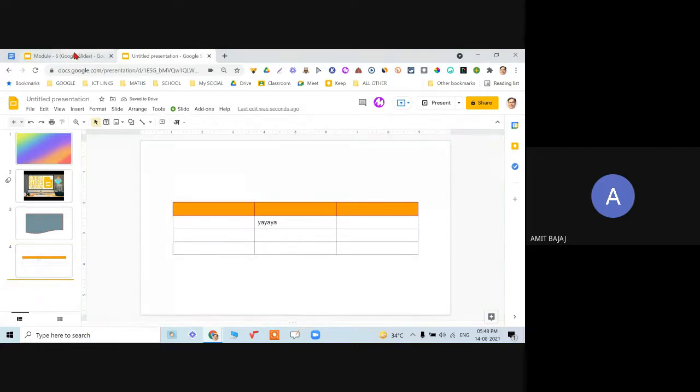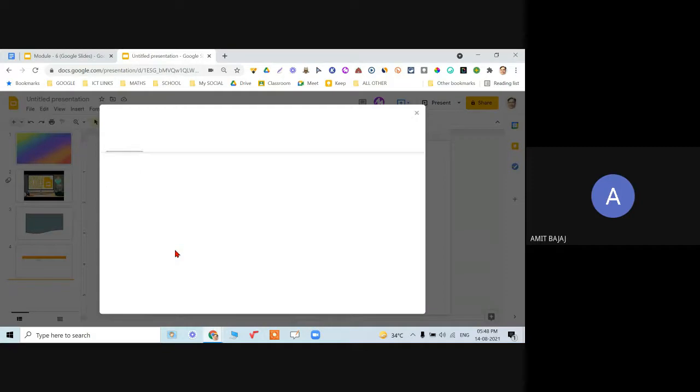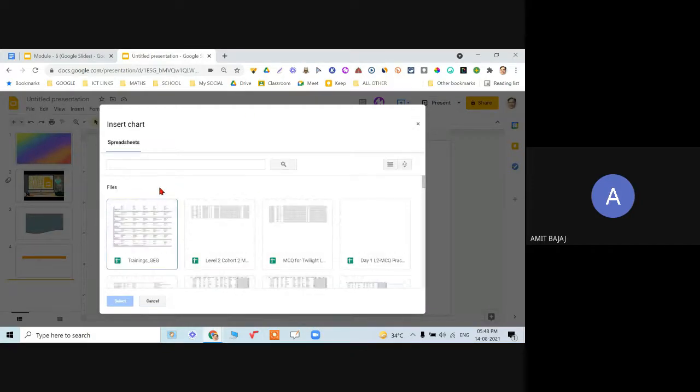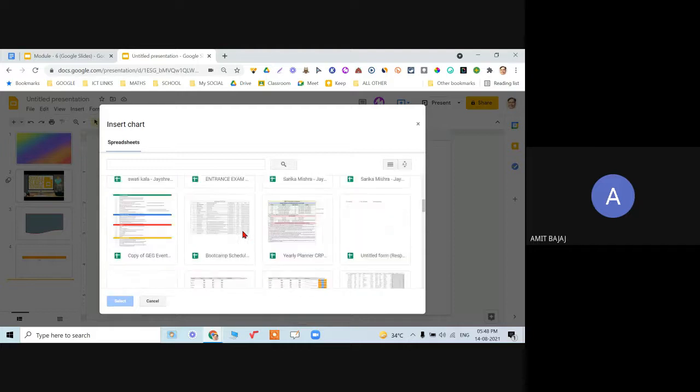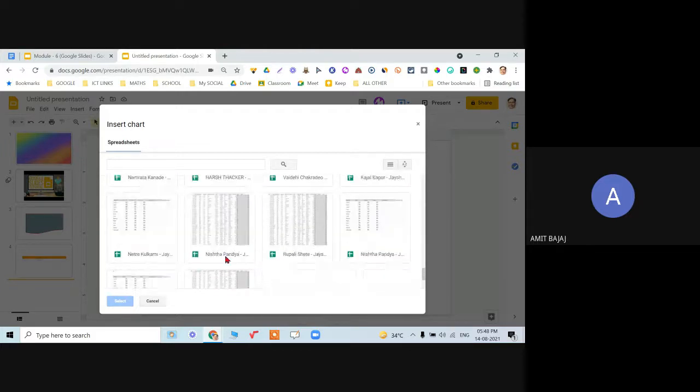Another thing is about insert of chart. You can directly insert the bar, column, line chart. And if you have already created some sheet, Google Sheets, we will be talking about that Google Sheets. And if that particular sheet is having some already created chart in that, that chart only can be inserted over here.